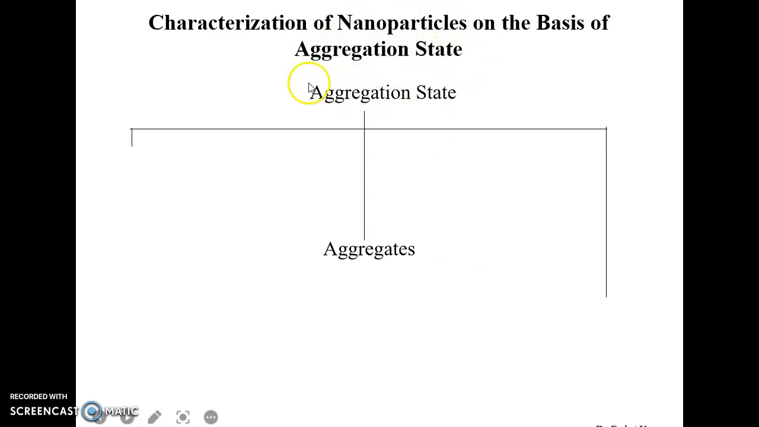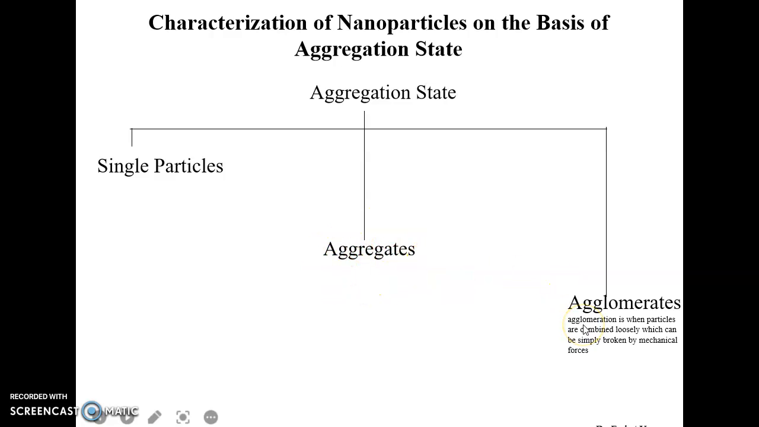Next, nanoparticles can be categorized on the basis of aggregation state. These nanoparticles could be present as single particles, with no aggregation, or they could be present in the form of aggregates. Aggregates are basically a condensed or dense collection of two or more nanoparticles. Then they can also be present as agglomerates. Agglomerates are particles that are loosely combined and can be easily broken by mechanical forces.